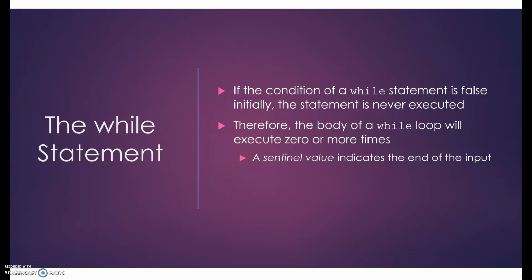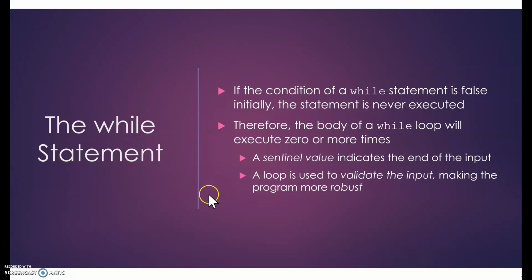And a sentinel value indicates the end of the input. We want to make sure we're telling the user what the sentinel value is. A lot of times it might be -1 or an N for no, but definitely want to indicate that in the printout so that they know how to terminate the loop. A loop is used to validate the input, making the program more robust. Let's take a look at some examples.